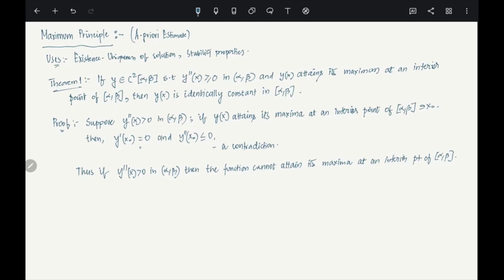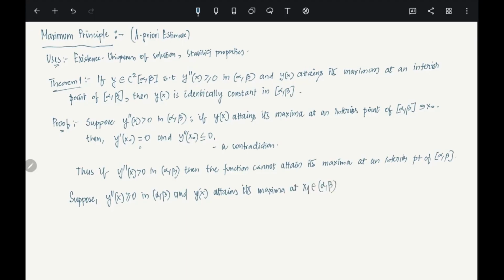Now what happens if there are some points where the double derivative is 0? So now suppose y double prime at the point x is greater than or equal to 0 in (alpha, beta), and we will also assume that y(x) attains its maxima at x1, which is in the open interval (alpha, beta).